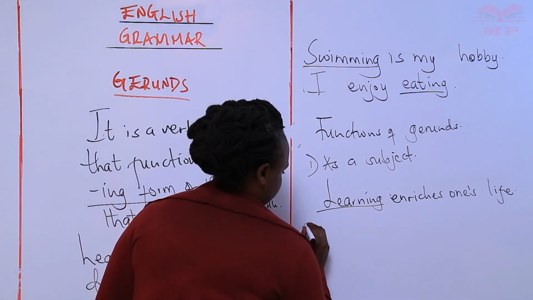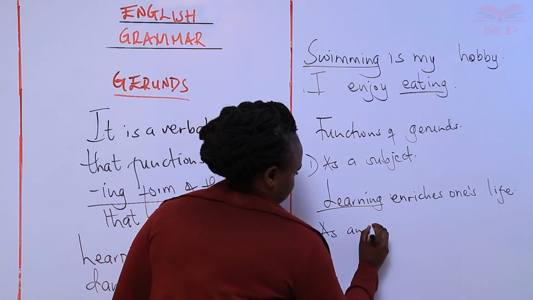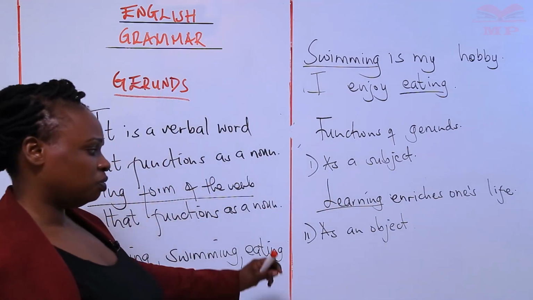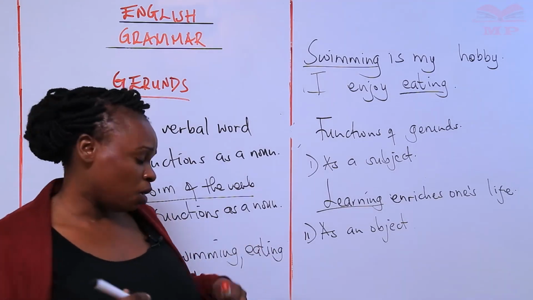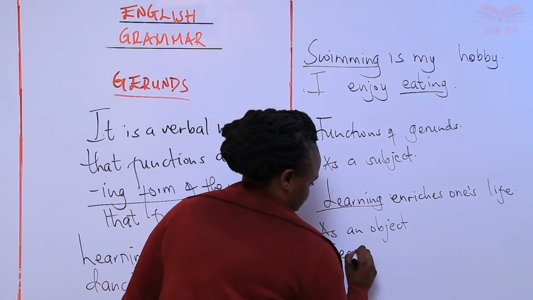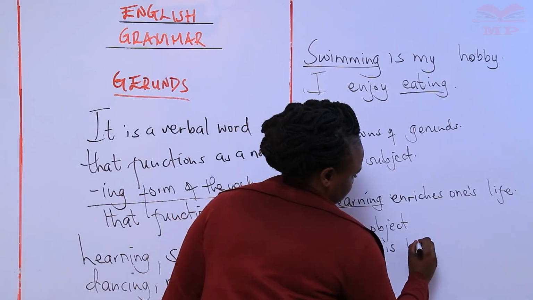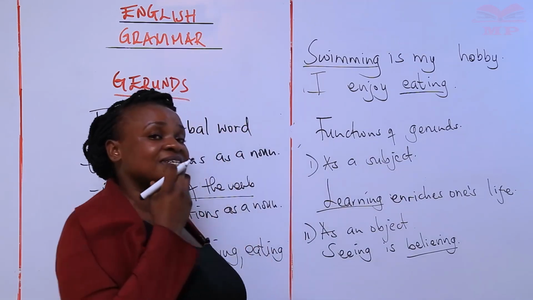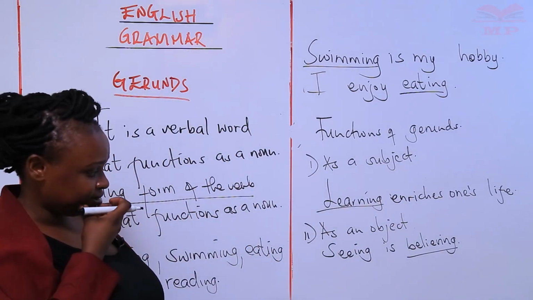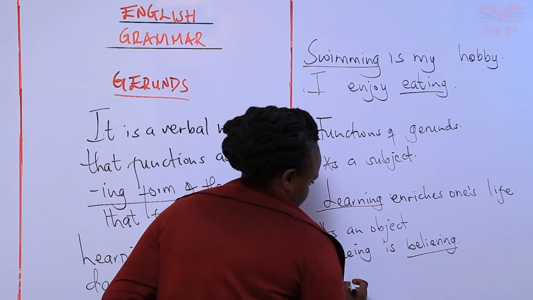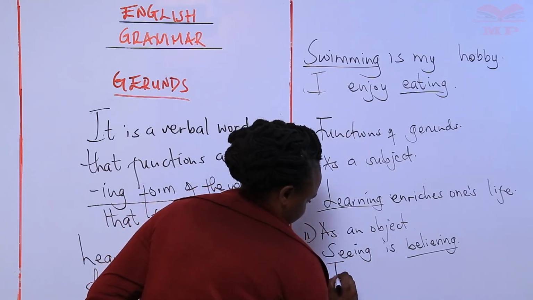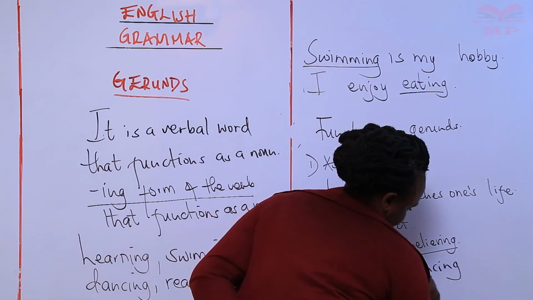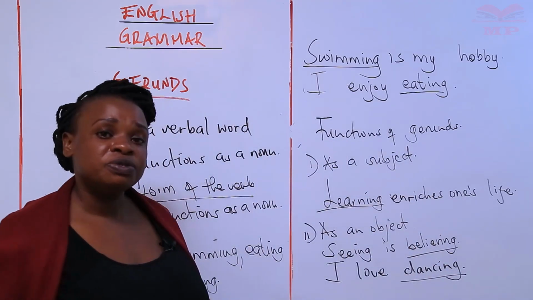Okay, number two, as an object. I won't go ahead and talk about direct and indirect objects. We're just going to look at how they can function as an object, a receiver of an action. For example, seeing is believing. So the word believing here has been used as an object. It received the action of seeing. Now another one could be: I love dancing. So dancing is not being used as a verb.